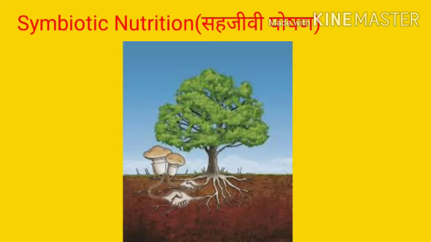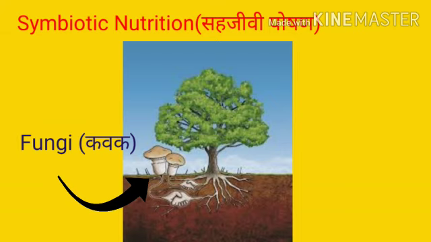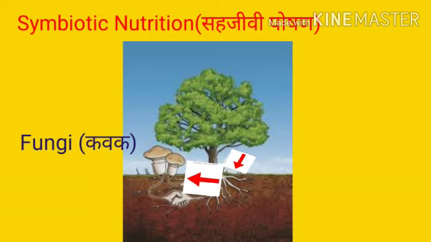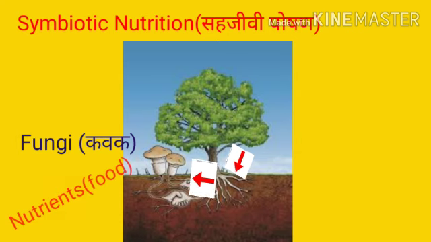For example, some fungi grow around the root of some other plant. Now this plant supply nutrient. It means this plant supply the food to the fungi, right? And what the fungi gives in return? Fungi plant ला काय देतो?